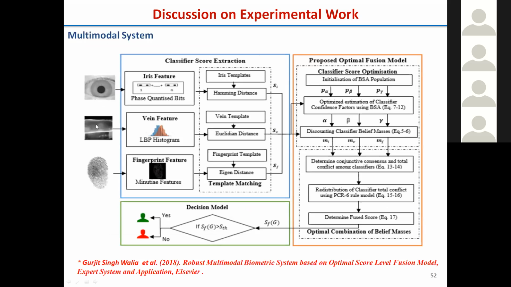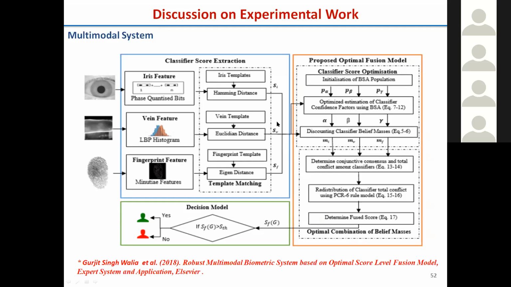We have the iris, fingerprint, and fingerprint. From each we extract the feature. The templates for the iris are already stored here during the enrollment side. Fingerprint is also stored, fingerprint is also stored. And during the query side, we give the inputs and we get the scores S1, SV, and SF for the three things. And how these scores are adaptively combined, that fusion model we have built here.